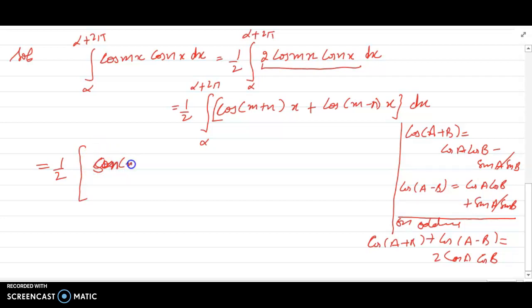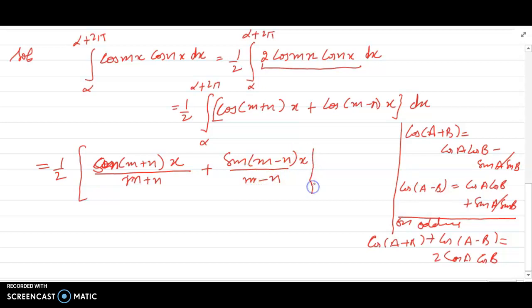It is sine of m plus n times x divided by m plus n, plus the integration of the next part, which is sine of m minus n times x divided by m minus n.